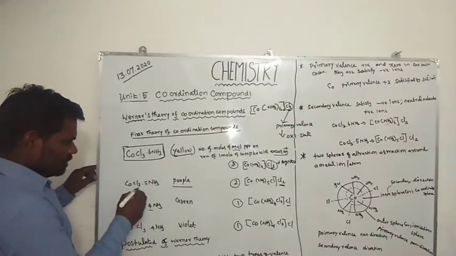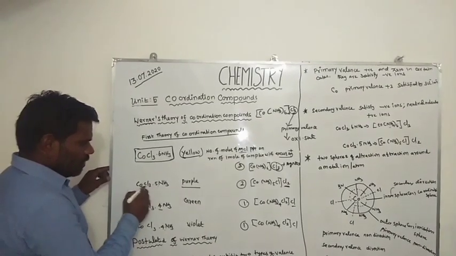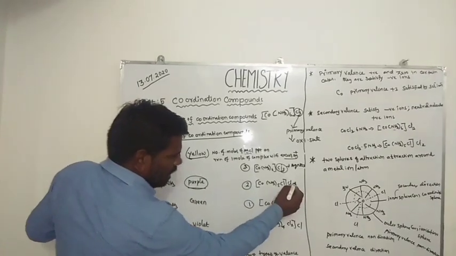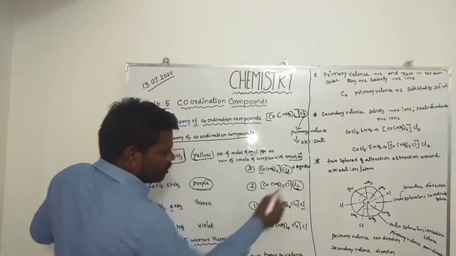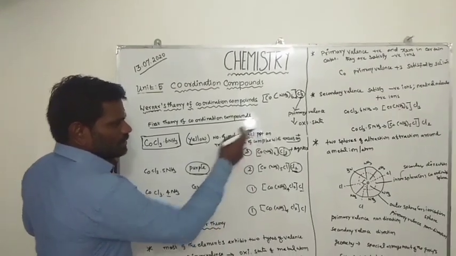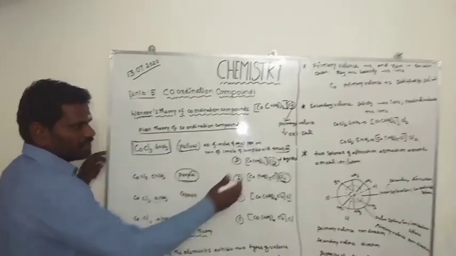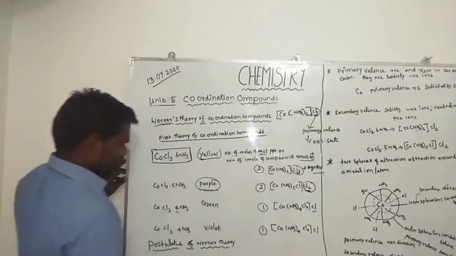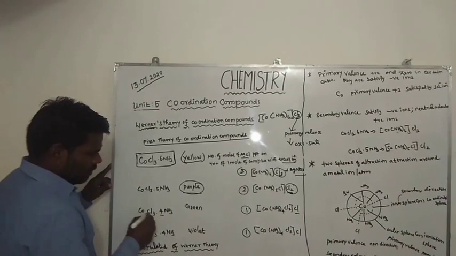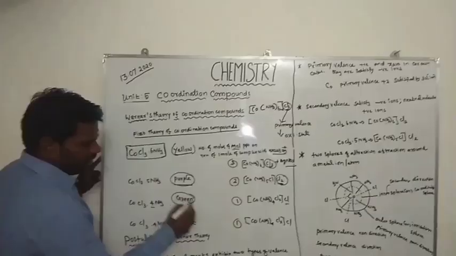The similar compound, pentaammine chlorido cobalt 3 chloride, exhibits purple color. In the outermost sphere there are 2 chloride ions, so 2 silver chlorides are formed when treated with silver nitrate. Similar compound, tetraammine dichlorido cobalt 3 chloride, exhibits green color.